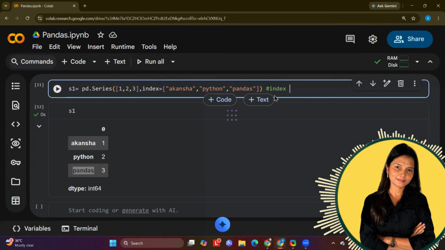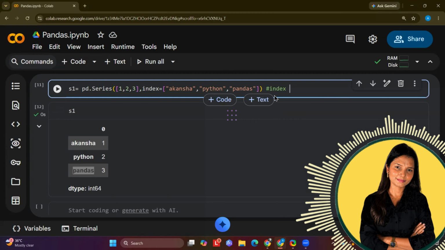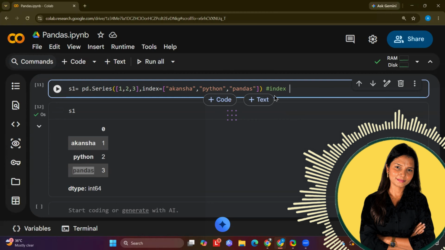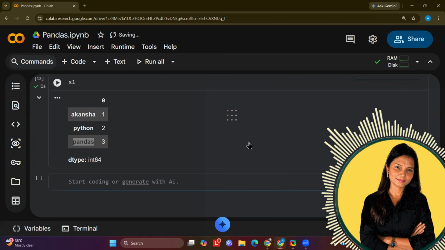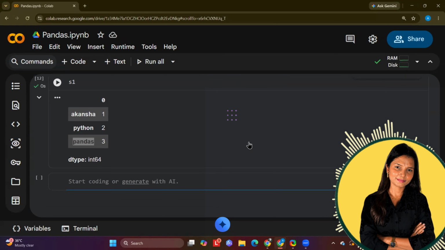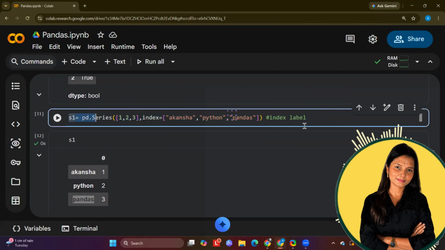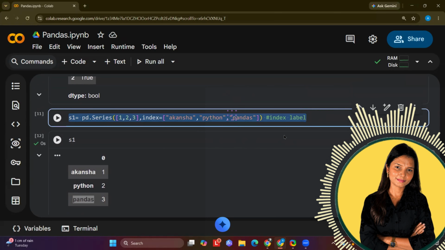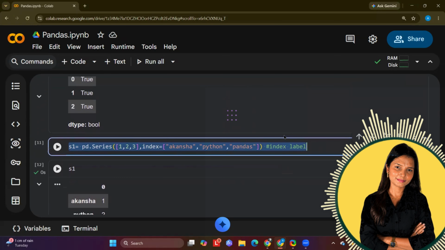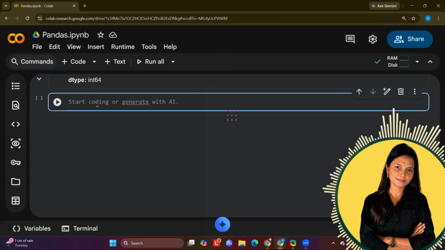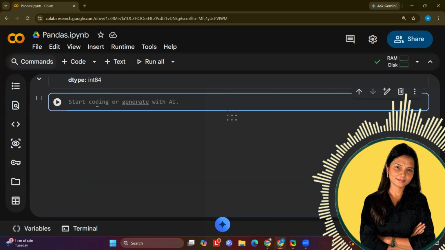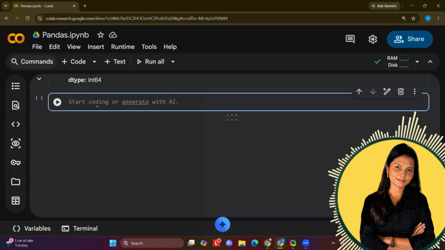Now, does it mean that when I changed the index, my initial or default 0, 1, 2, 3 are gone? Let's check it. What is the use case of an index label? Whenever I want to check what the value is at index pandas, I can instantly get it by using square brackets, as we do in basic Python.